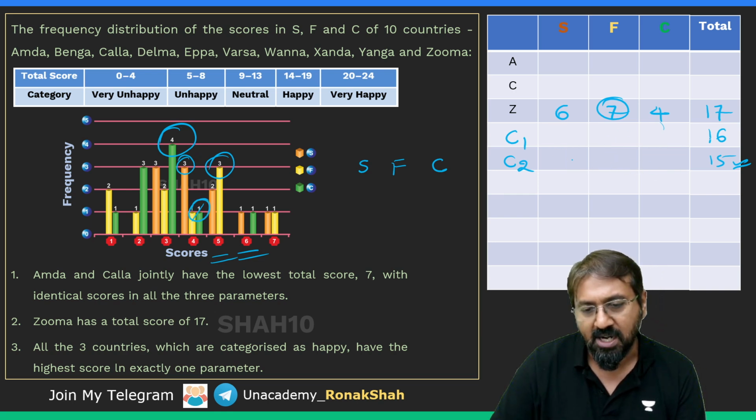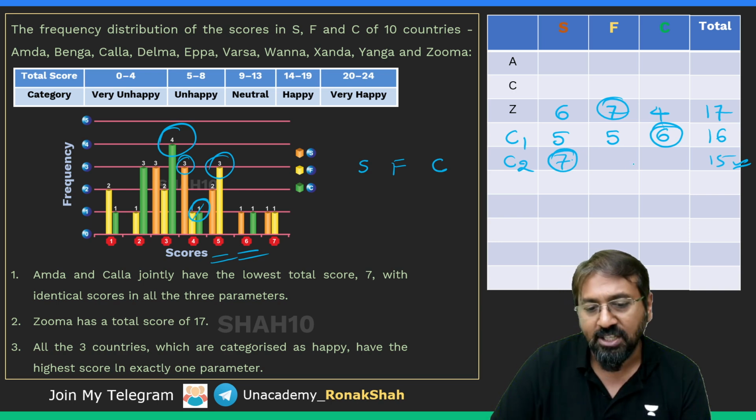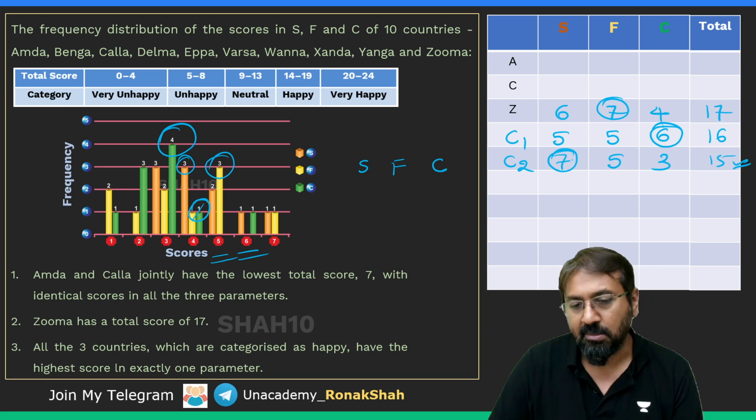So let me erase this part. So I can have 16 by scoring 5, 5 and 6 over here. So this will be 6 maximum score. So let me put 7 over here. So how can I have 15? So 7 plus 5 plus 3 will be 15, right? So this is fairly possible, right?